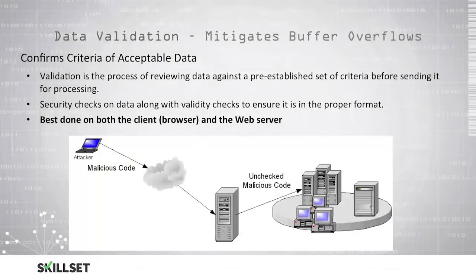We can use data validation to mitigate buffer overflow attacks. We want to confirm that the data being entered is acceptable before we process it. Validation is the process of reviewing the data against a predefined set of criteria before we submit it for processing. The security checks on this data, along with validity checks, allow us to ensure that it is the proper format. For example, if we're looking for a user to enter a zip code, we would make sure that they are entering either 5 or 9 numeric digits. We would not allow them to enter more than 9 digits, and we would not allow them to enter letters or symbols.